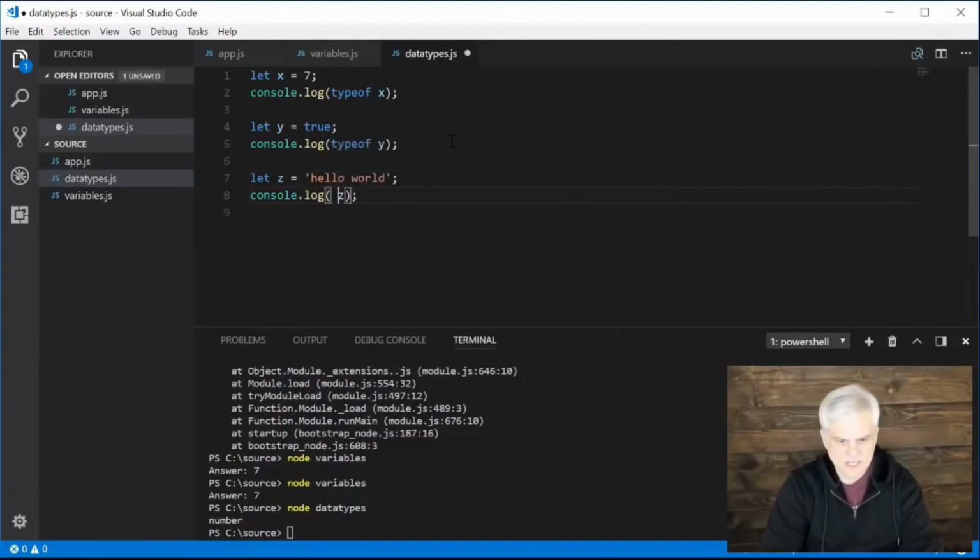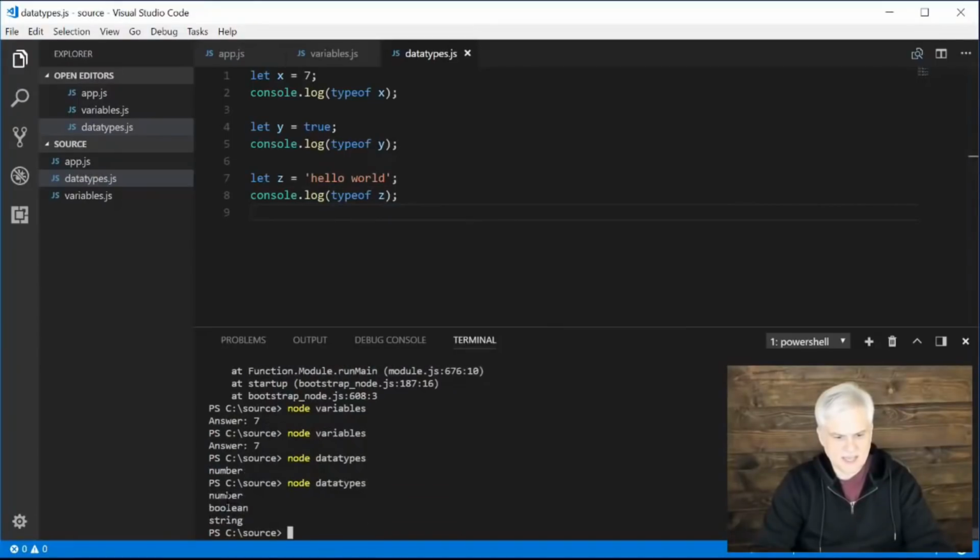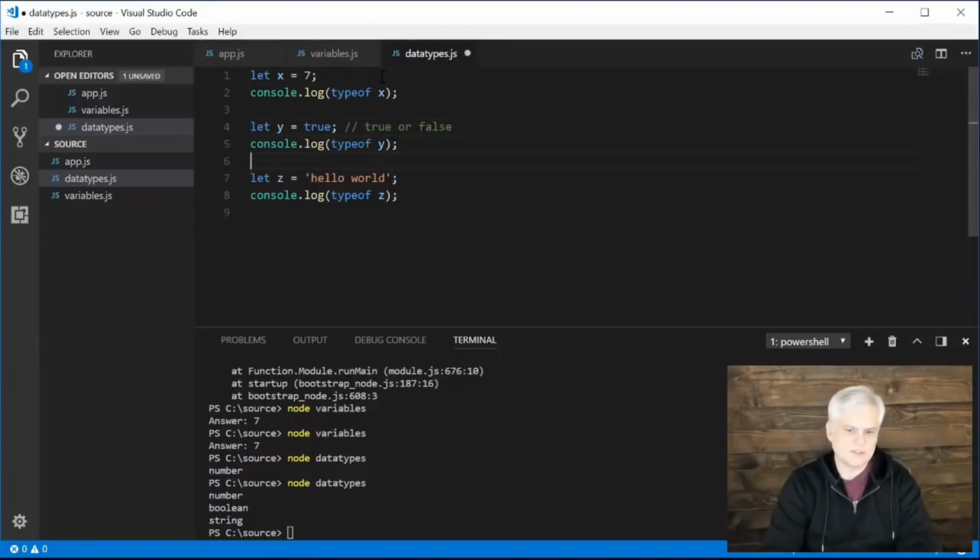Whoops, not just Z, I want type of Z, all right? And so now, let's go ahead and run this, and we can see that we get the 3 data types that we're currently working with: a number, a Boolean, and a string. In the case of a number, it can be any positive or negative number. It can even have decimal values. In the case of a Boolean, it can either be true or it can be false. Those are the only 2 values.